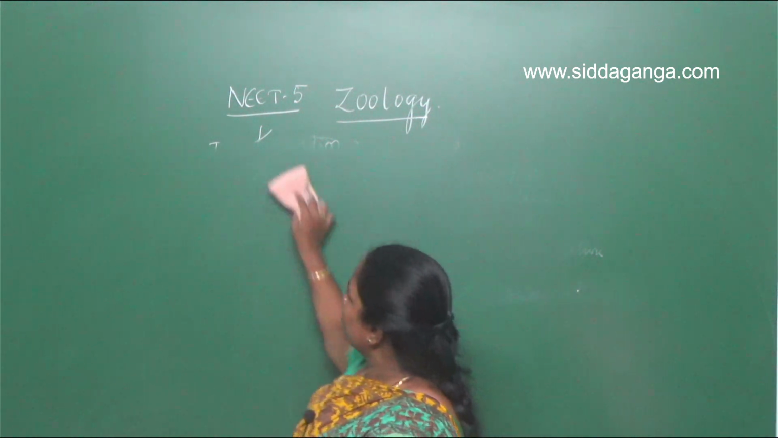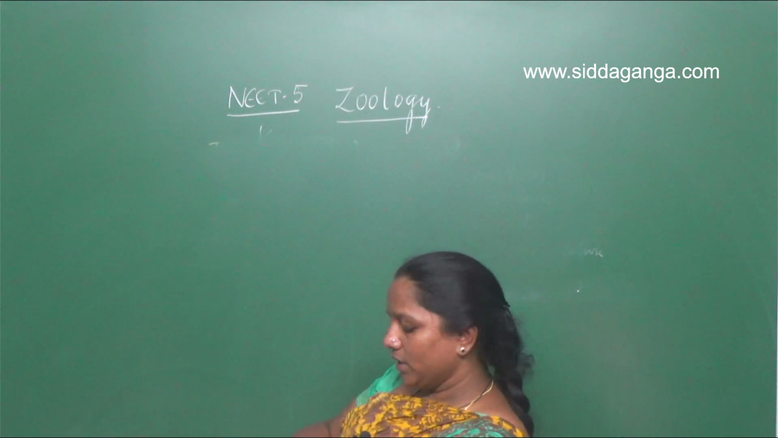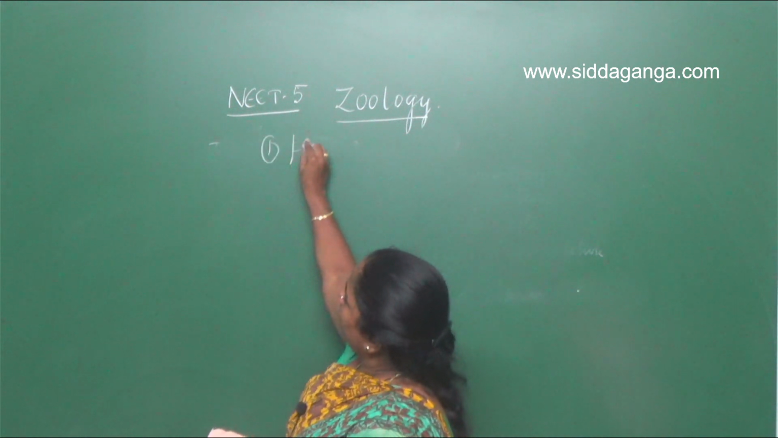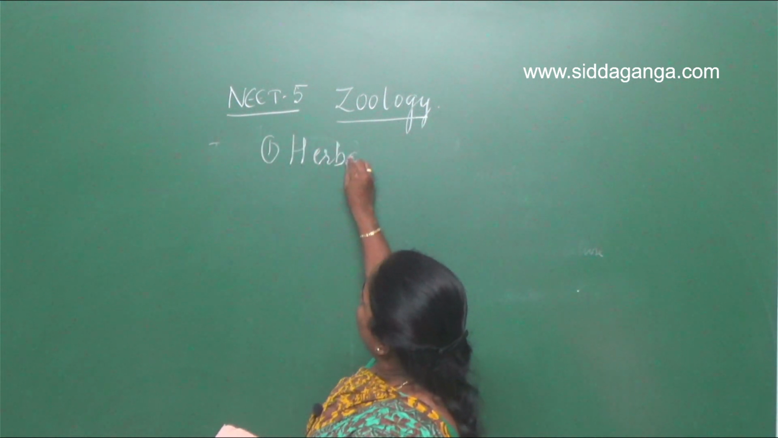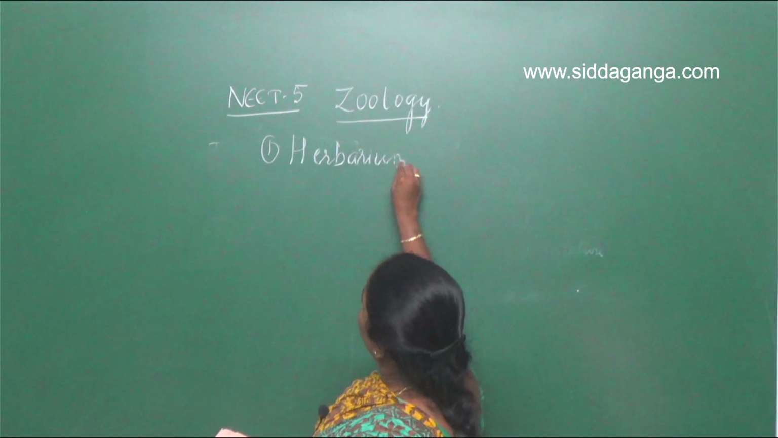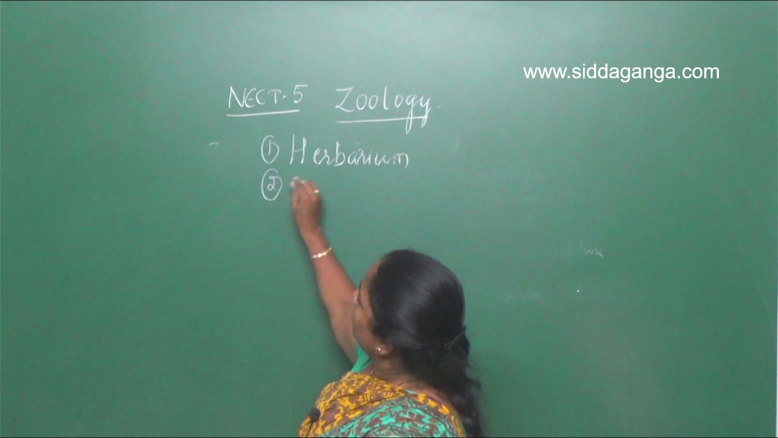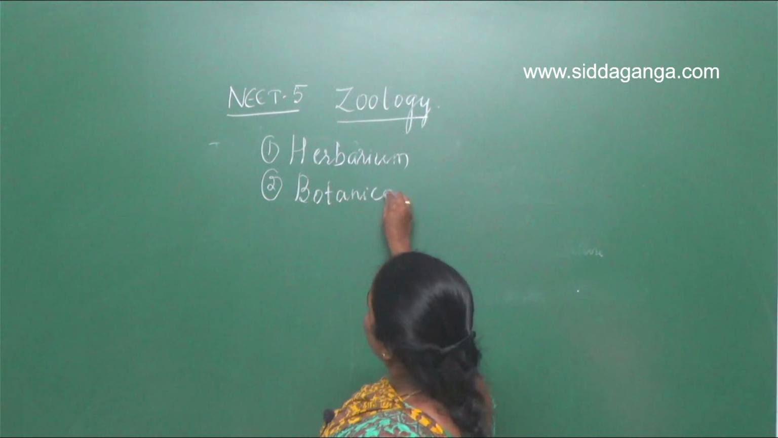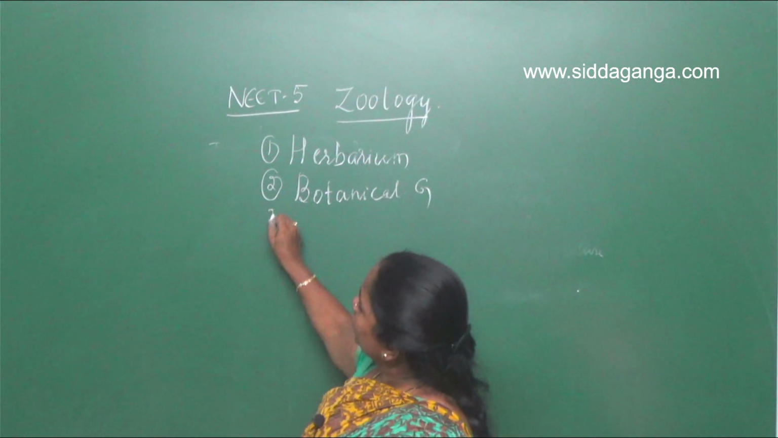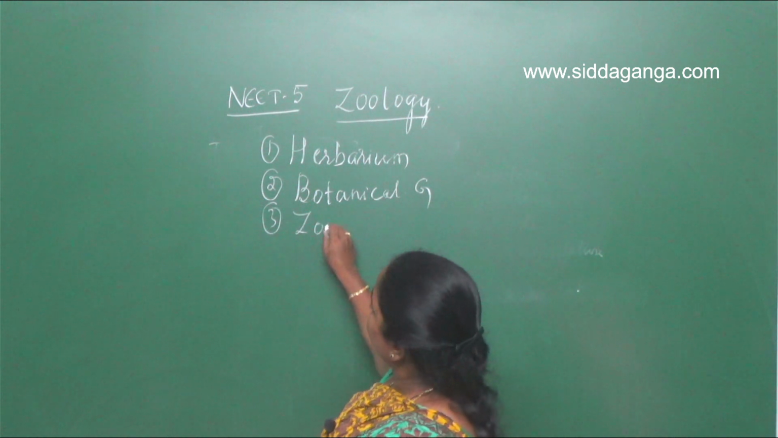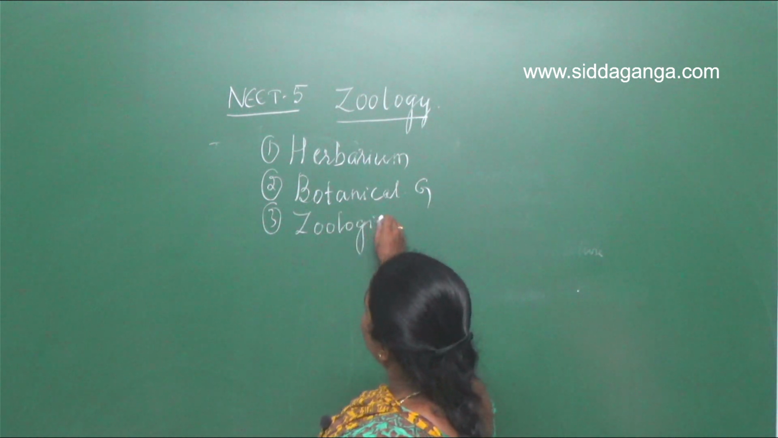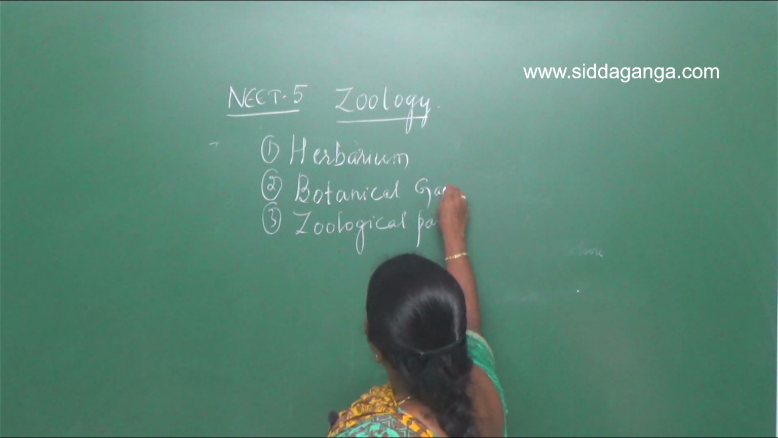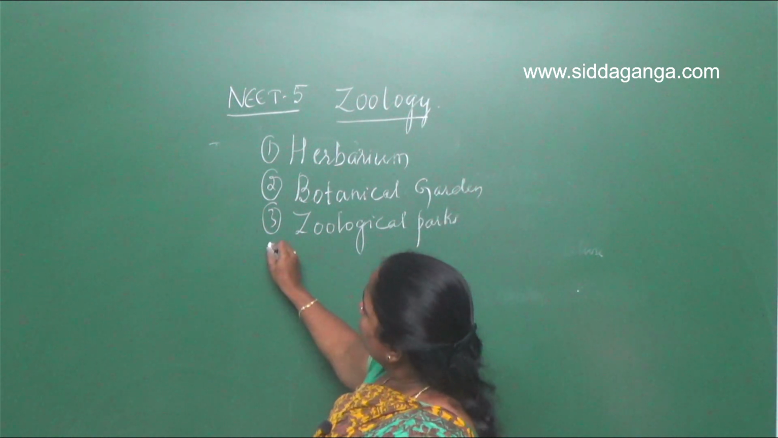So what are taxonomic aids? Taxonomic aids are those that help the taxonomy. The taxonomic aids that were given to you all were herbarium, botanical gardens, zoological parks, and next we have museum.